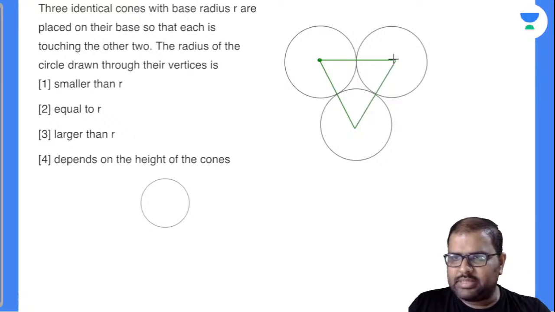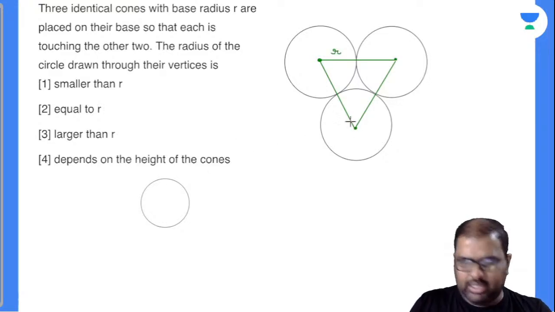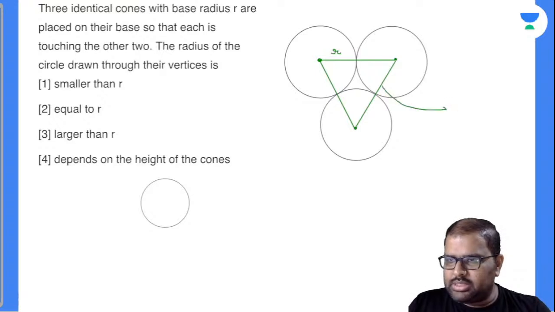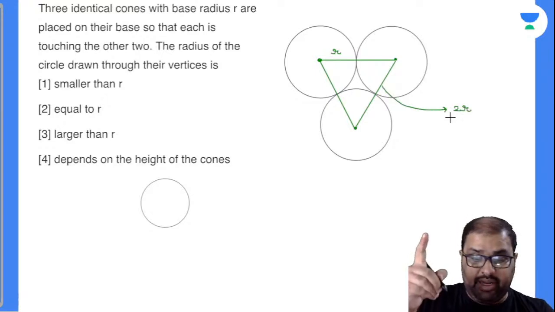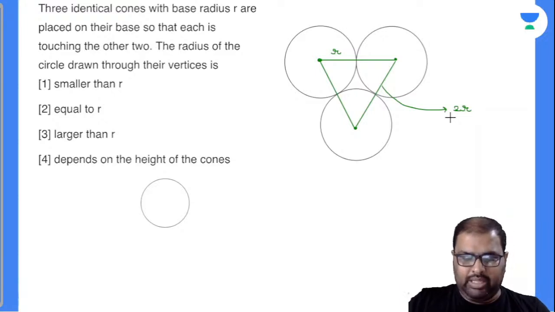And draw like this. Now closely observe there, this entire line segment value will be, let us suppose if I take down the radius of the circle, everything is r only, right? So this will be 2r. Am I right or wrong? Now you are identifying, you are finding out an equilateral triangle, all the three sides.